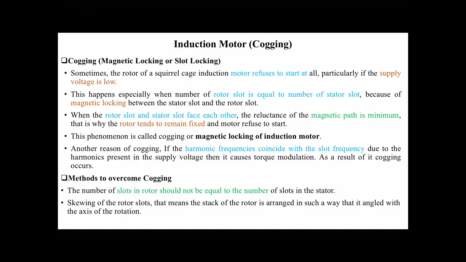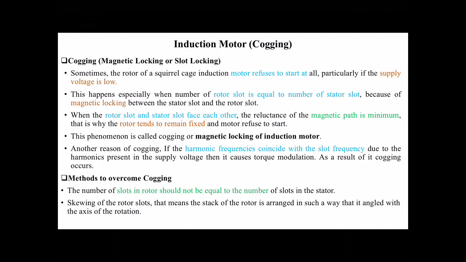Once the rotor slot and stator slots face each other, the reluctance of the magnetic path is minimum. That is why the rotor tends to remain fixed and the motor refuses to start. This phenomenon is called cogging or magnetic locking of induction motor.